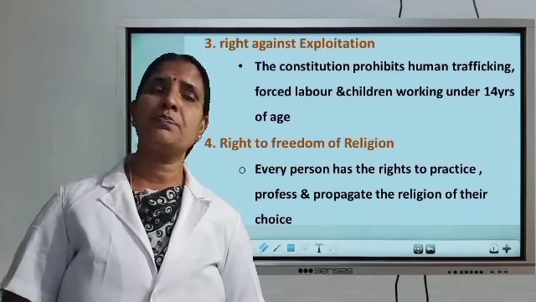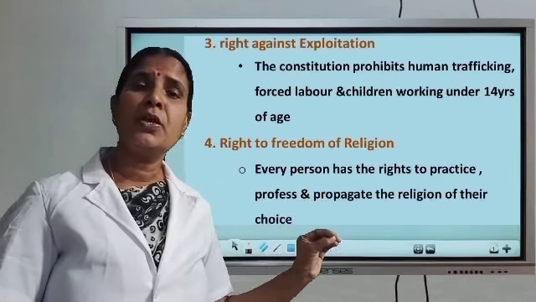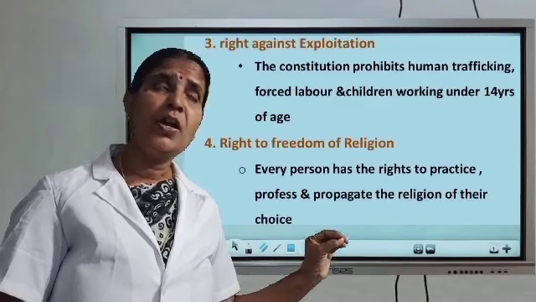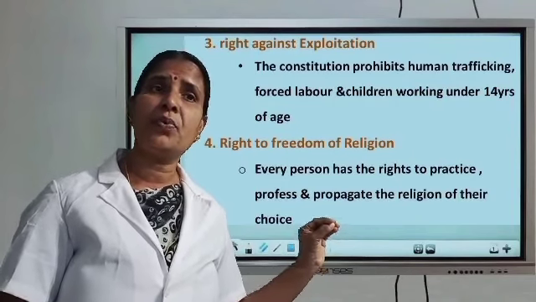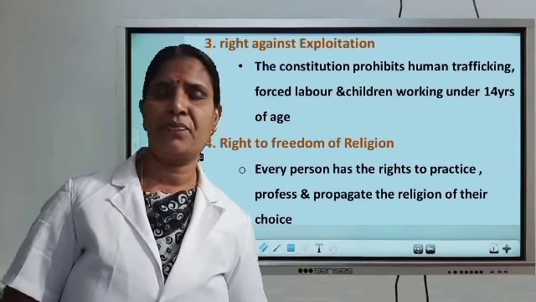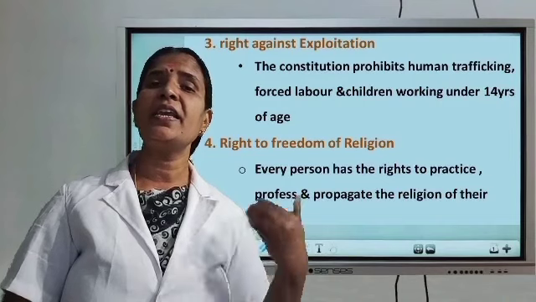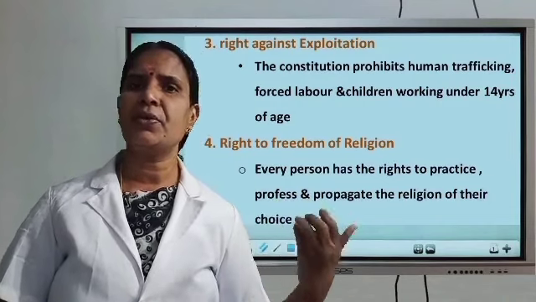As per this right, the Constitution prohibits human trafficking, forced labor and children under 14 years of age working. What is meant by human trafficking? That is the illegal practice of buying and selling human beings.